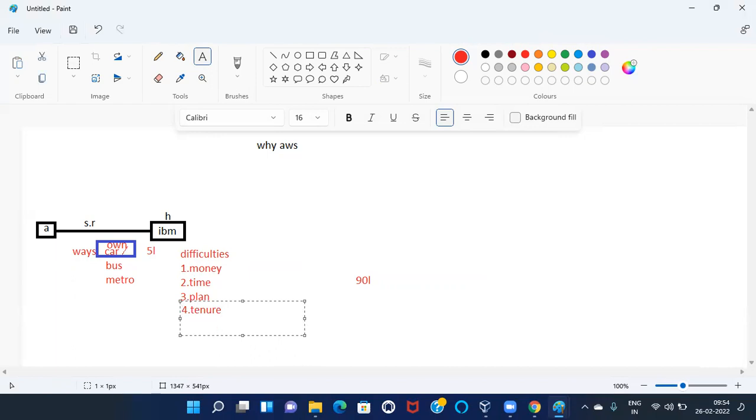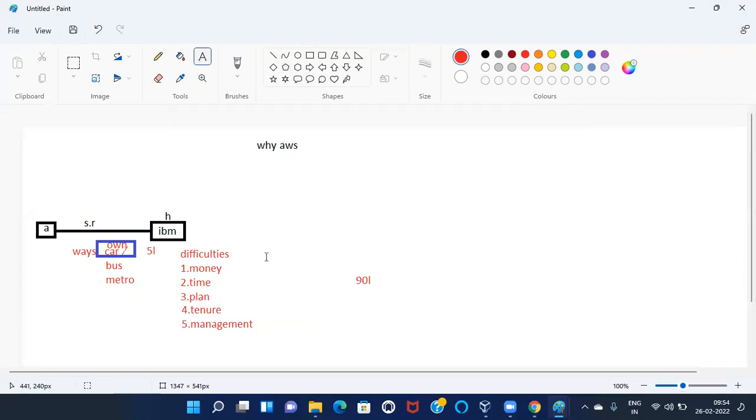Anyway, one more difficulty is what? We are 4 members. We bought a car. If any one of us is not driving, then only we can reach. Or else we can't, even though you have your own car. Correct? That comes under what? Management. These are the main difficulties we need to face.